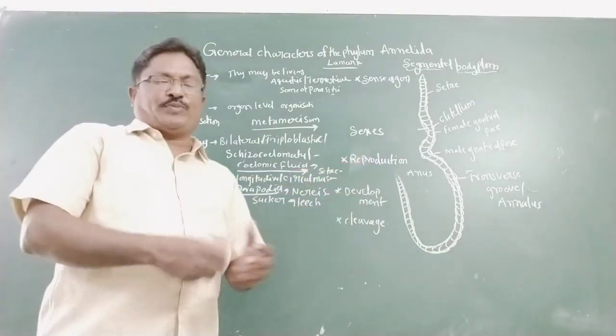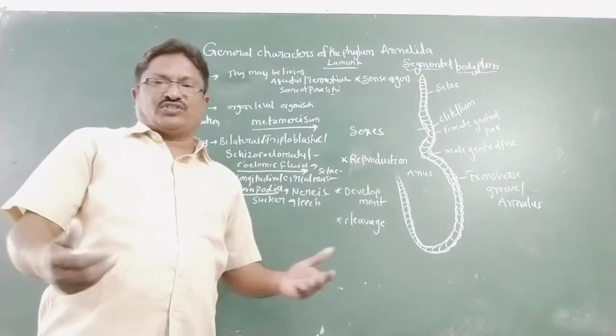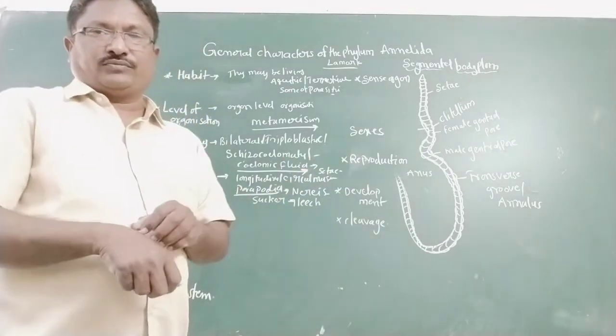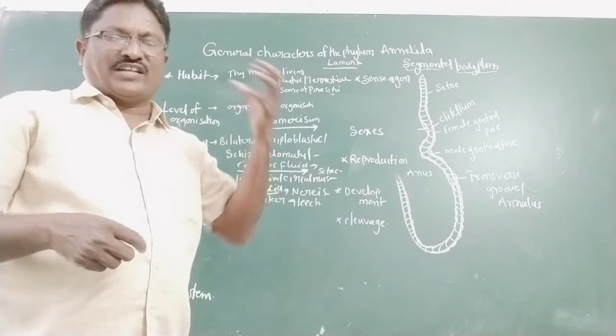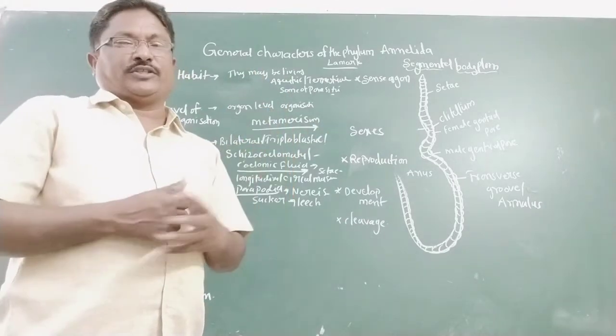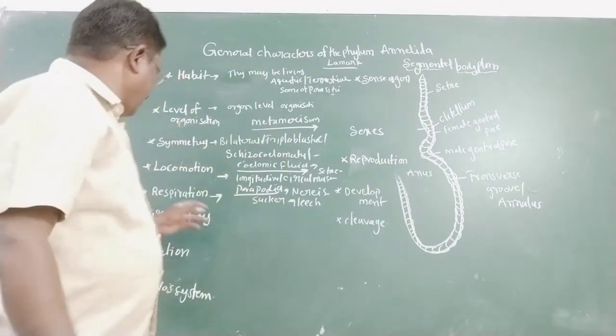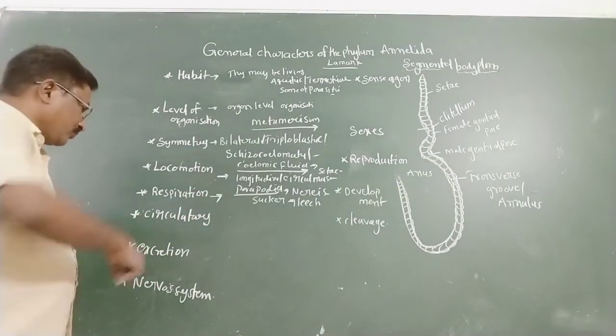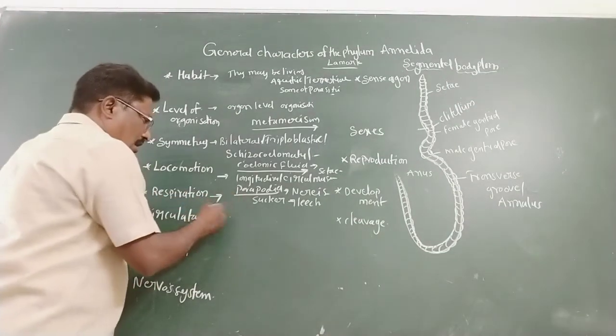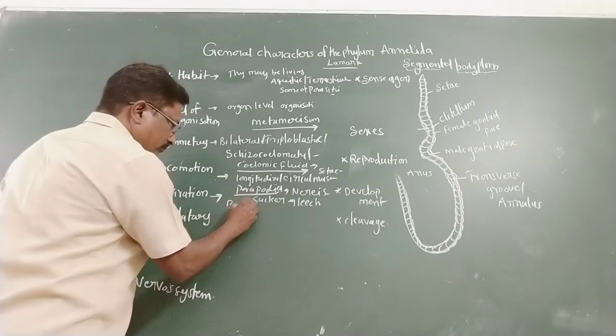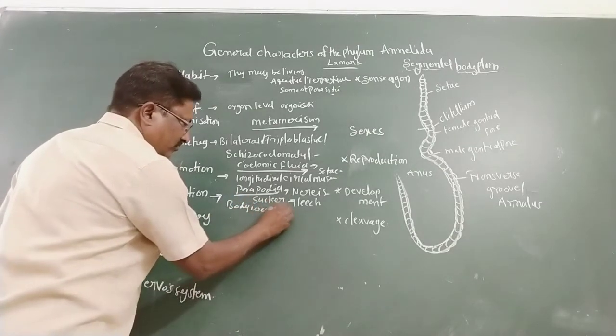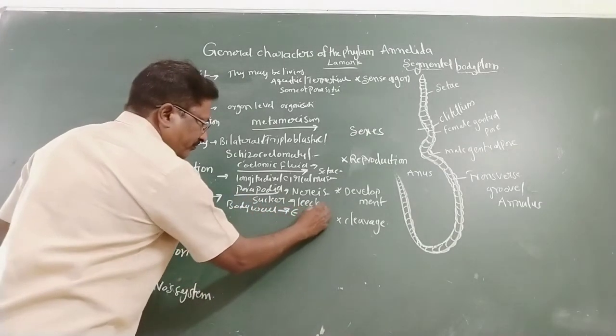In the earthworm, the respiratory organ is the body wall, and the process is diffusion. Because the coelomic fluid is also involved in respiration.